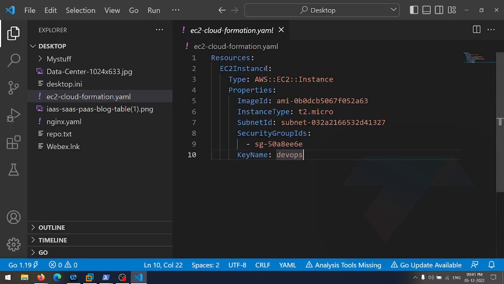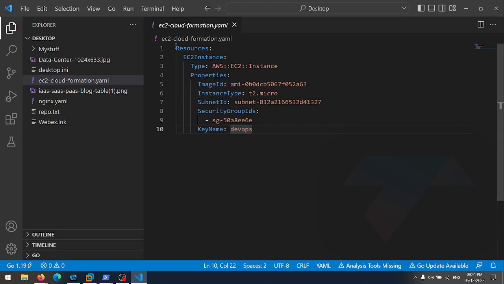The code is very easy to understand. First of all, resources. In the resources, we have an EC2 instance. That means we are going to launch the EC2 instance. The type here is AWS EC2 instance. This is the type of the instance. Then we have properties here. In the properties, the ID is mentioned. This ID is for the Amazon Linux server.